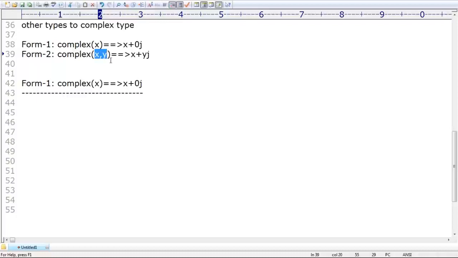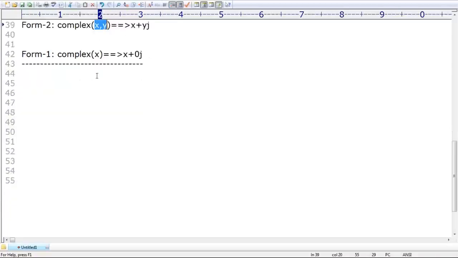Remember that. According to OOP concepts, these functions are called overloaded functions. What is the meaning of overloading? The method name is the same, but the arguments are different, maybe in number of arguments or type of arguments. These are called overloaded functions in OOP concepts. Remember that. Two complex functions are available.